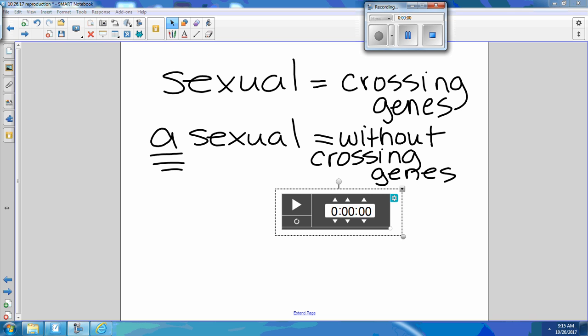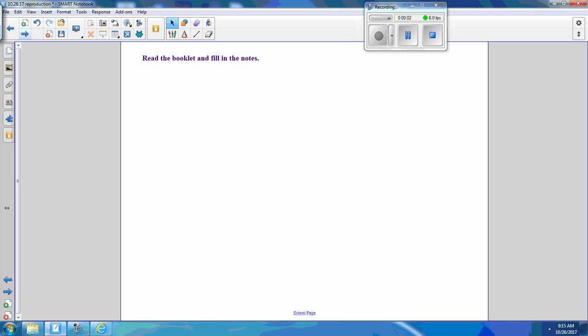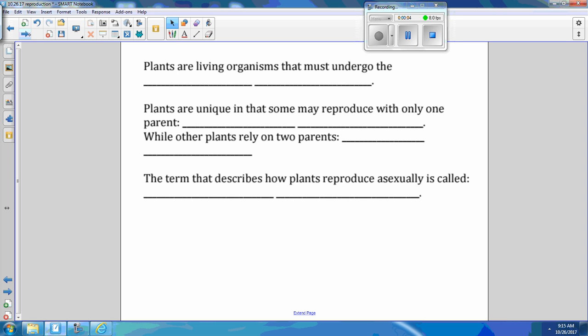Part 2. Okay, so we're looking at our yellow notes and we're going to be using the booklet to fill in the notes. So, todos los estudiantes, everybody needs to look up here. Plants are living organisms. And in order to stay living, they have to do a lot of things. You know that the reason why plants have flowers is so they can do what? Raise your hand, don't call out.